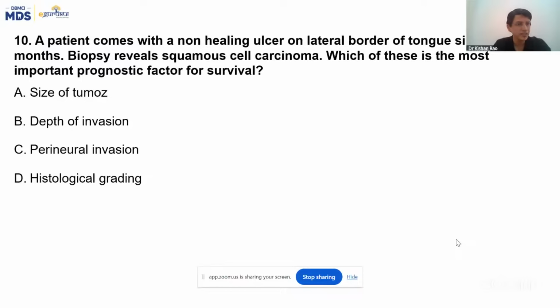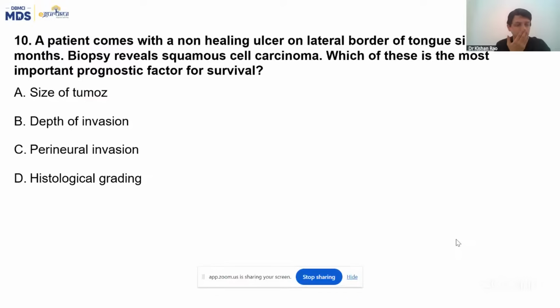As we have discussed in the class, very good, Florence. Before I could ask, he has answered. Size of the tumor, no, it doesn't matter to us. Size of the tumor, depth of invasion, perineural invasion, histological grading. Answer is depth of invasion, very, very important for us.